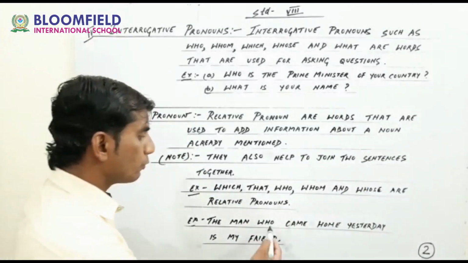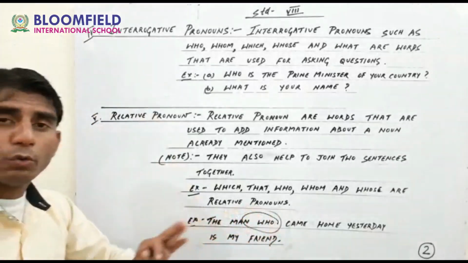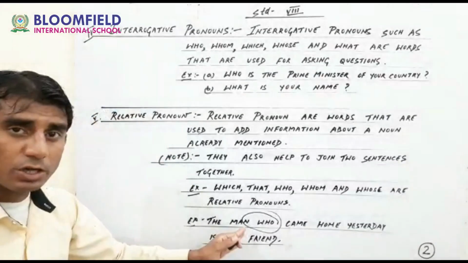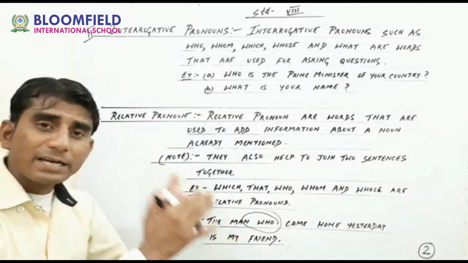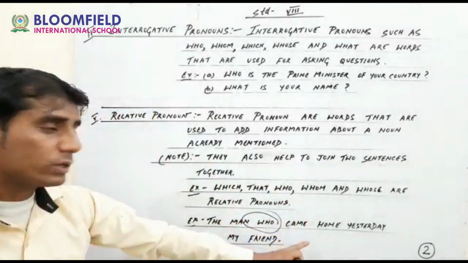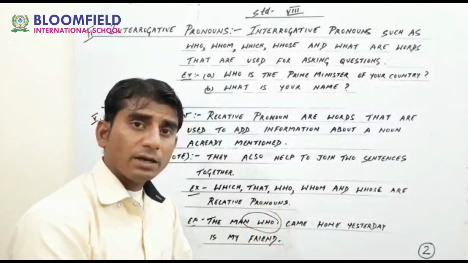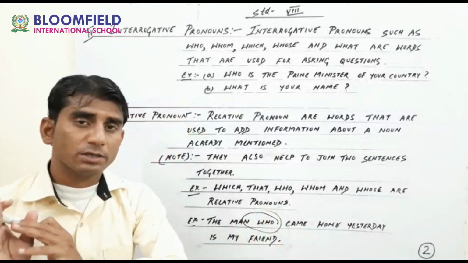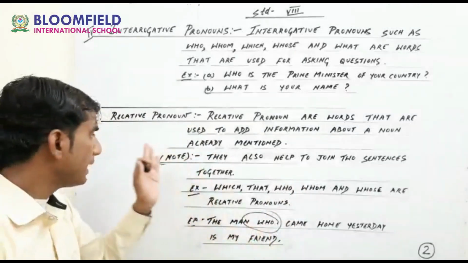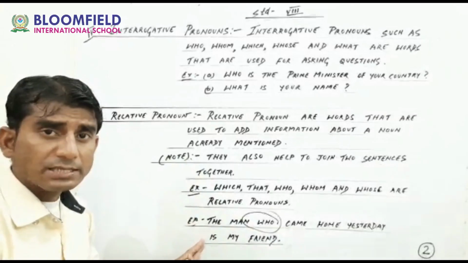So here, who will be my relative pronoun? The man. What is my subject here, noun here? The man. I am talking about the man. That means the man word has been already used in the sentence. The man who came home yesterday is my friend. That means the man I had already spoken about before. Okay, so the who will be my relative pronoun. Okay, it's very easy, guys.